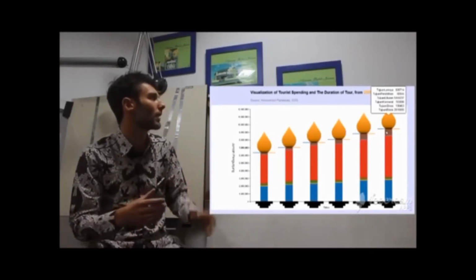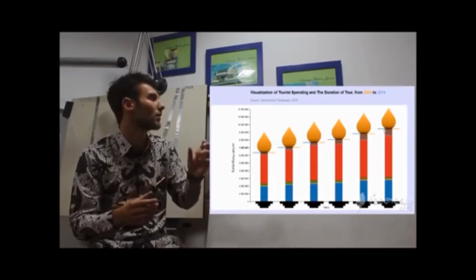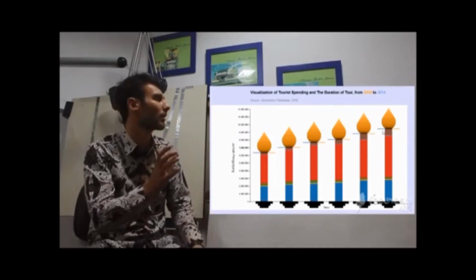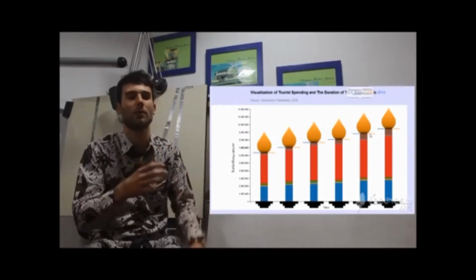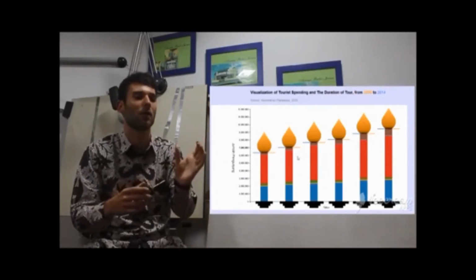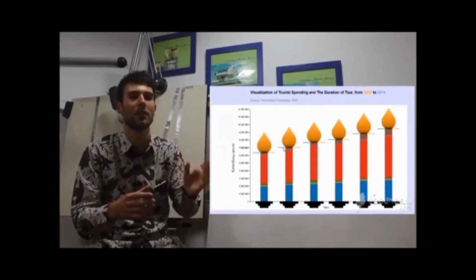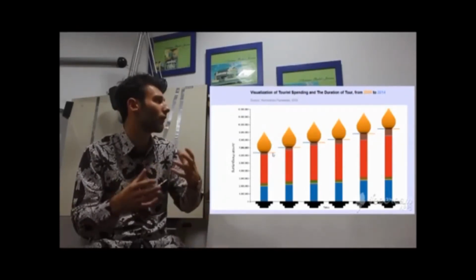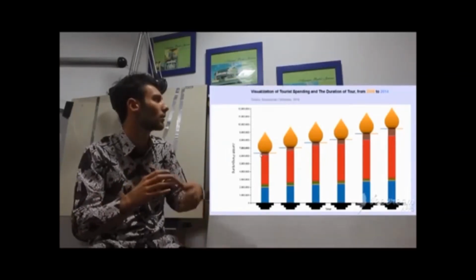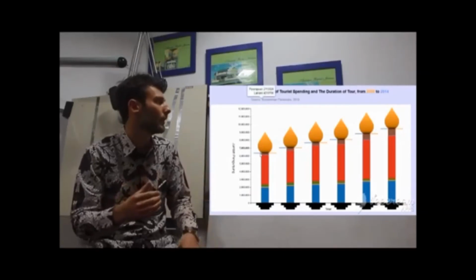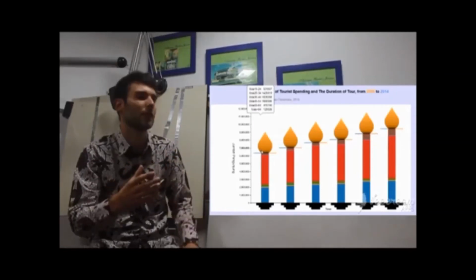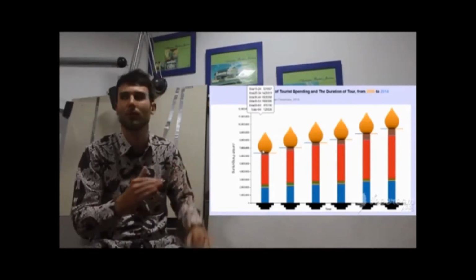Just below the flames, we can see the gender. In the left part, the blue one, it's the men, and in the right part, it's the women who came to Indonesia. We can see that there are more men who come to Indonesia than women. And finally, the flames represent the age of people, from the older on the bottom to the younger on the top. On the global view, we can see that the rate of increase of visitors is almost constant.